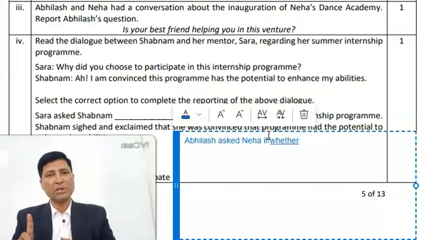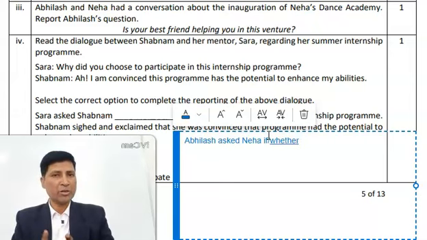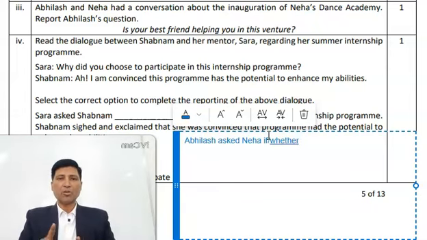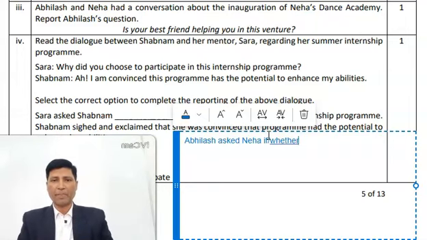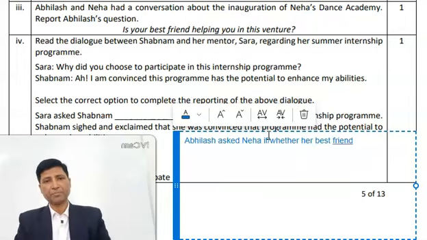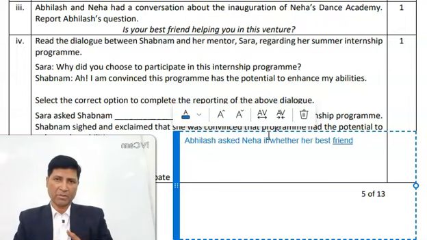After you have written the conjunction, the third part of indirect speech is noun or pronoun, usually pronoun. So, is your best friend helping you in this venture? So Abhilash asked Neha if her best friend. This is part number 3.